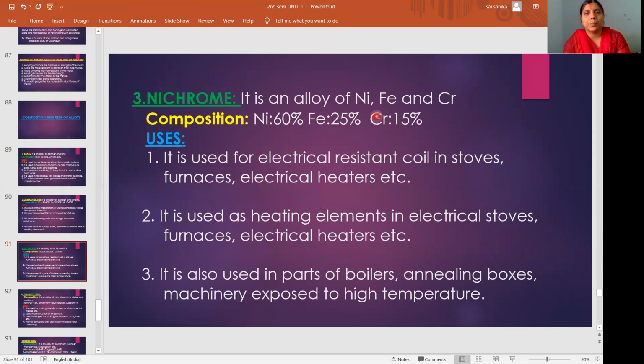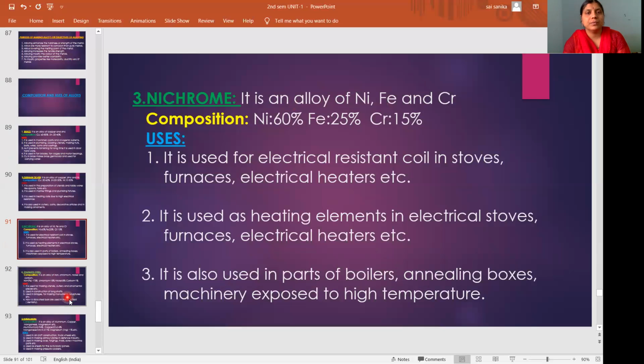And come to nichrome: nickel, iron, chromium. So in the name itself, Ni-Cr, and Fe extra. Like that you remember: nickel, chromium, iron. Nickel 60, iron 25, chromium 15%.